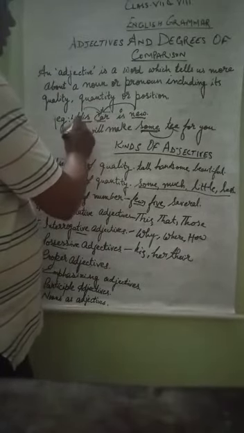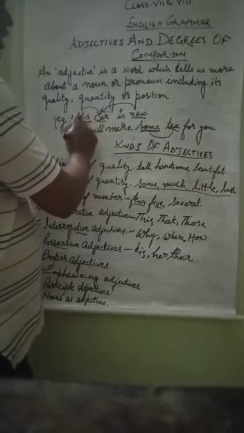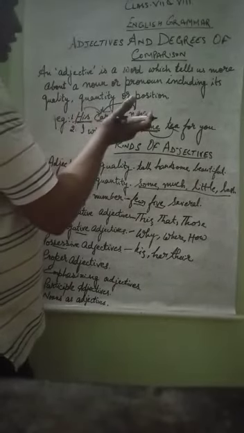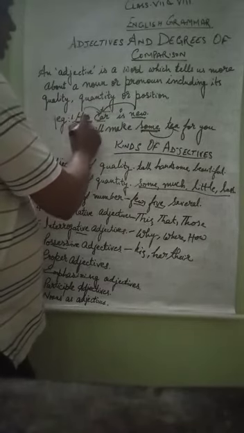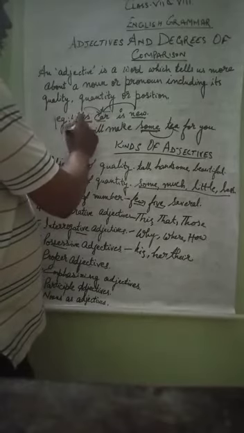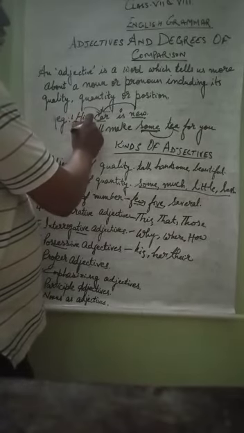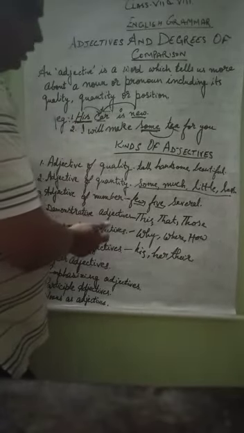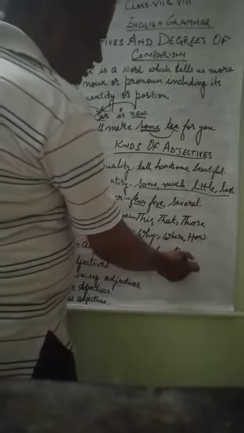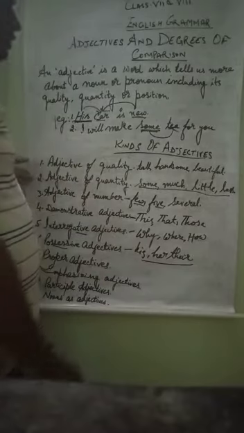Whose car? His car. 'His' shows the right of someone; not my car or anybody else's car, but his car. This car belongs to him. Under his possession the car is standing. So these types of words, his, her, their, come in possessive adjectives.